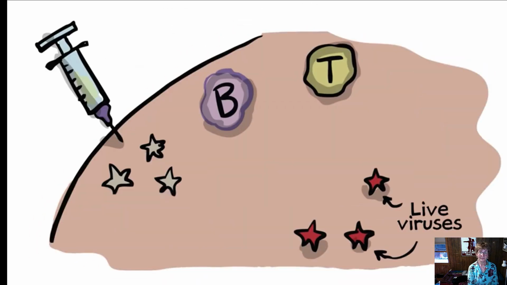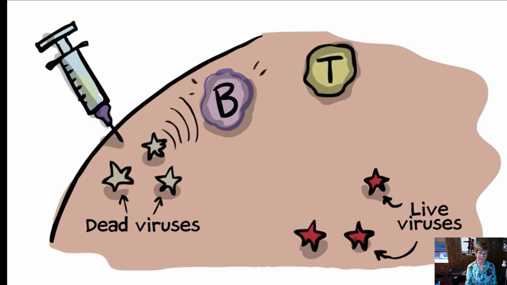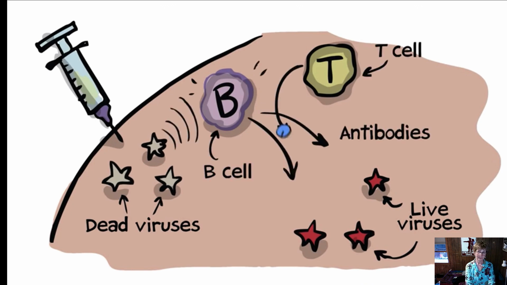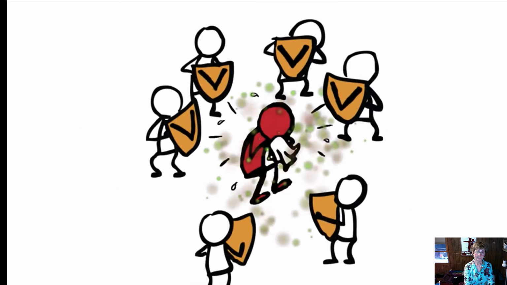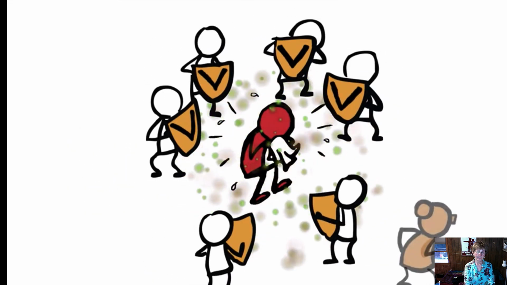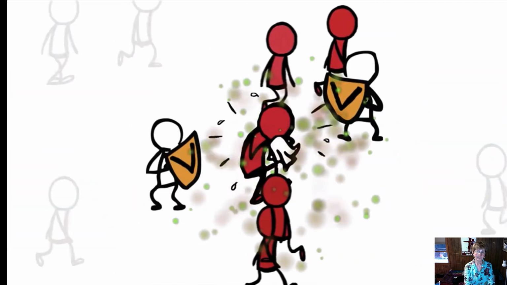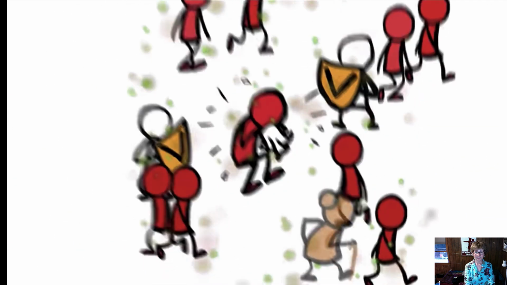Vaccines contain inactive viruses or bacteria that stimulate your body's B and T immune cells to produce antibodies, which then fight the disease. When enough people get immunized, vaccines produce herd immunity. When someone is sick, the disease is contained by those who've had the vaccine, preventing it from spreading further and getting to those that are most vulnerable. But if only a few people are vaccinated, the disease spreads easily through the population and outbreaks can occur.